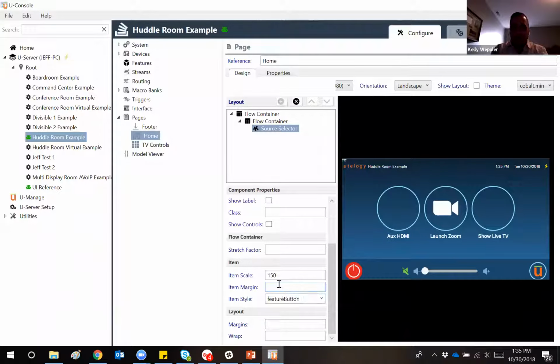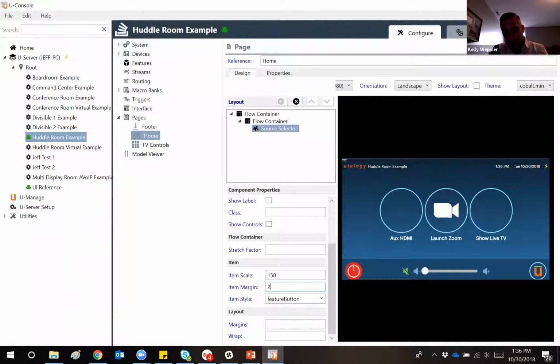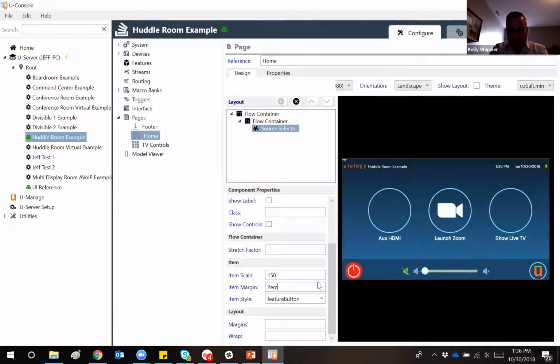Now you can see that when I scroll over this here, I'm presented with a little pop-up that says enter in an EM value, value margin. You can do top, right, bottom, or left. If I simply want to apply a margin of like 2 EM, for instance, to the entire thing, that's going to put 2 EM of margin on the left, right, top, and bottom.